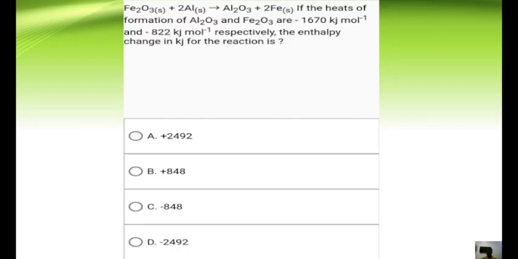Minus 848 kilojoules per mole. Let's check if it's in our options. If you look at your options, you notice we have minus 848, and that is exactly what we got here. With that said, we would move into the next concept to round off this study.